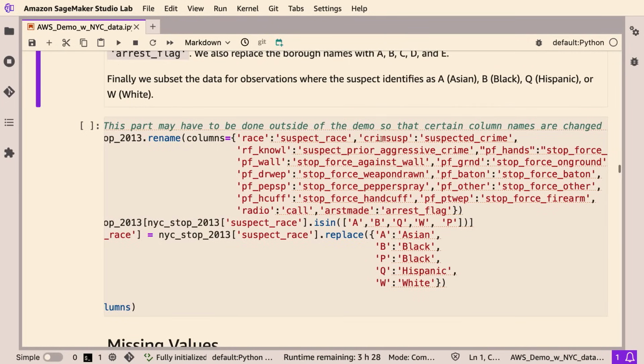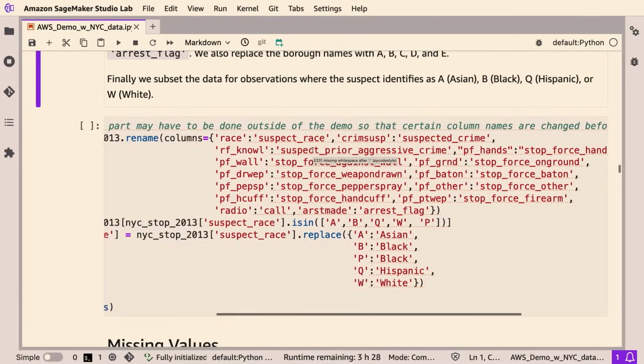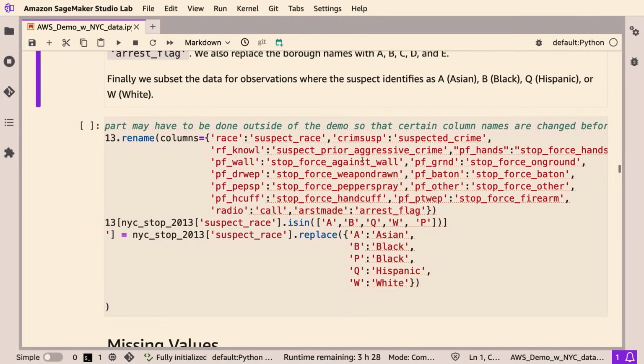And then with this column, we're going to change that to suspected crime. Here, this RF underscore no L, we're changing this so that it's more understandable, because no one really knows what that means. But this is us looking at if the suspect had a prior aggressive crime on record at the time of their stop.